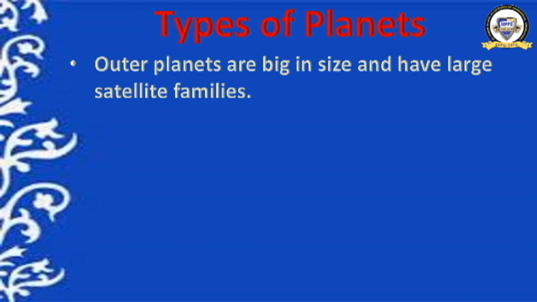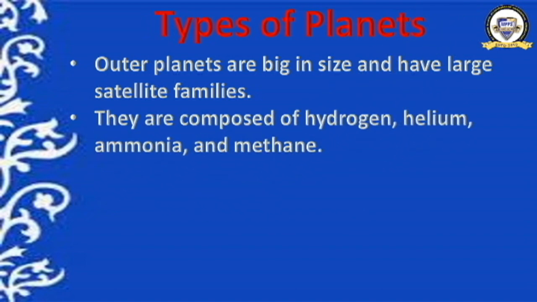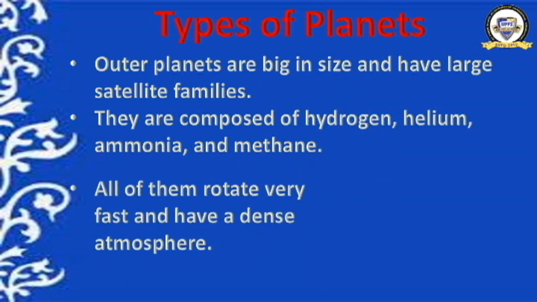The remaining 4 planets are known as outer planets, and they are very big in size. Then they have a large number of satellites. They are composed of hydrogen, helium, ammonia and methane. These 4 gases are known as gas giants. All the 4 outer planets are made of gas giants. What are the gas giants? Hydrogen, helium, ammonia and methane.